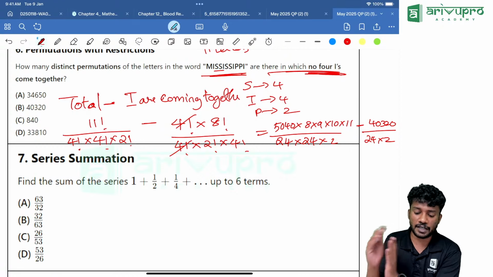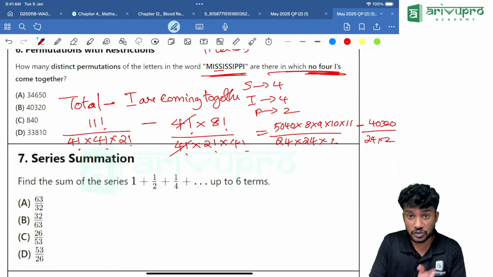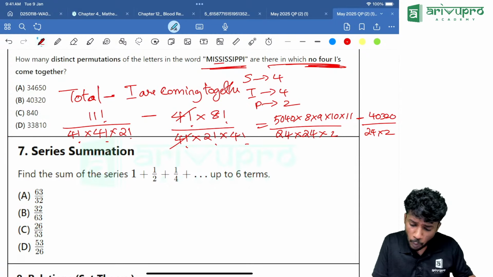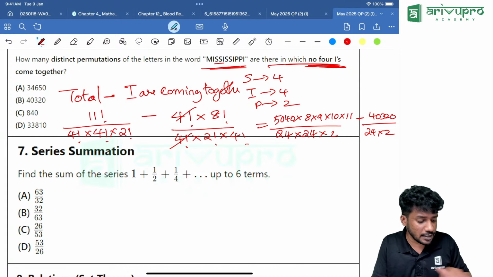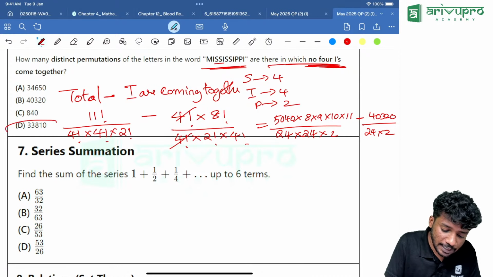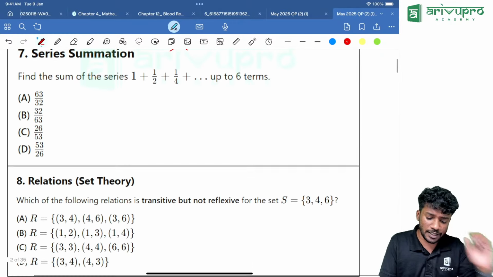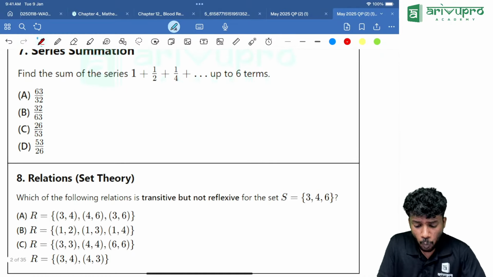Then we will find the right hand side. That is not the second term. That is 320 divided by 24 divided by 2. The entire thing, click M minus. Finally click MRC. You are getting it as 33810. That is option D. Now if you look into it, the sum of the series 1, 1 by 2, 1 by 4, etc. up to 6 terms they are telling.